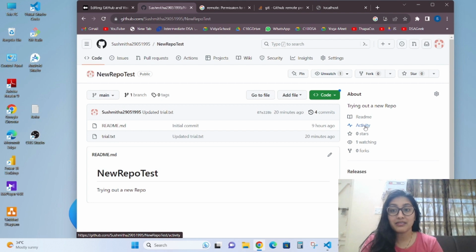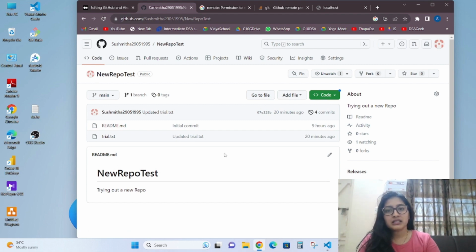As I am the only person in this trial, I'll just show you. I'll change something in GitHub, and I'll change something in my local Visual Studio Code, where I am not pulling it, and we will see the merge conflict there. Shall we create the merge conflict? Our first merge conflict, how will it be?